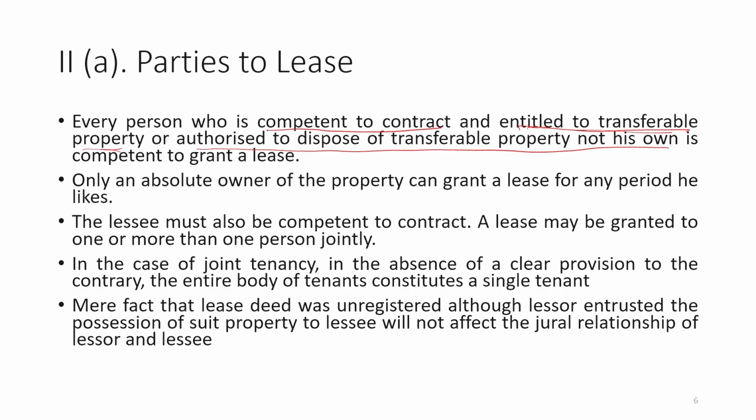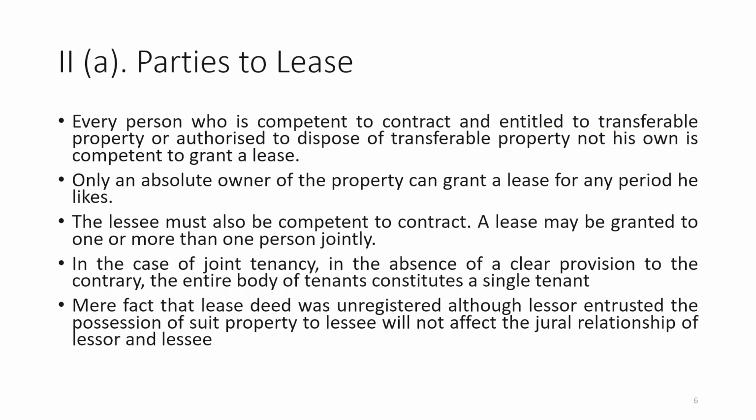The lessee must also be competent to contract. The lessee, that means the person to whom the property is going to be transferred under the lease, must also be competent to contract. A lease may be granted to one or more than one person jointly, that means the lessee may be single or a co-lessee also. So, in the case of joint tenancy, in the absence of a clear provision to the contrary, the entire body of tenants constitutes a single tenant.